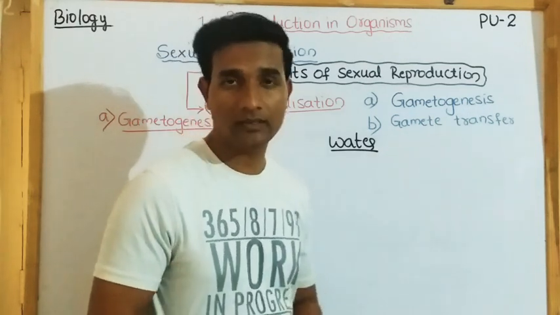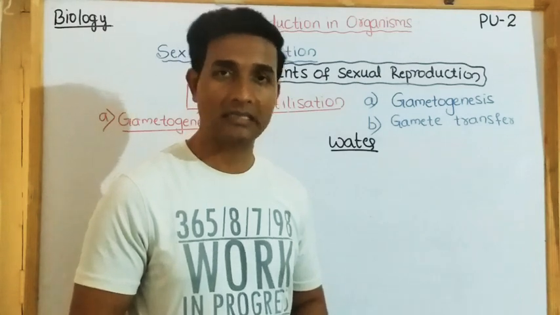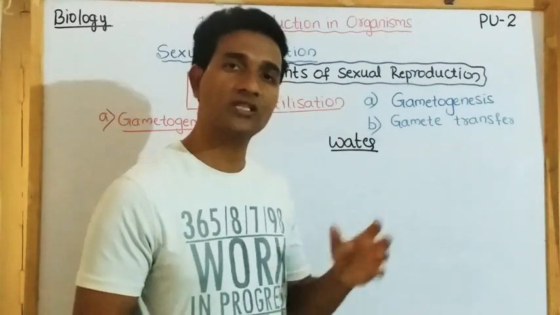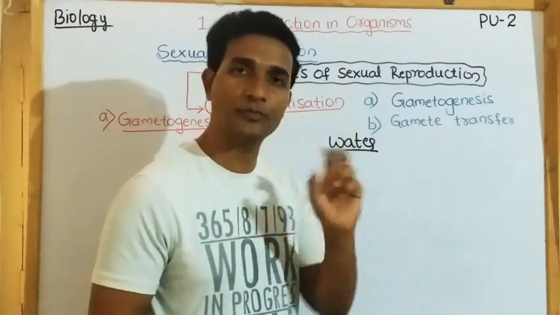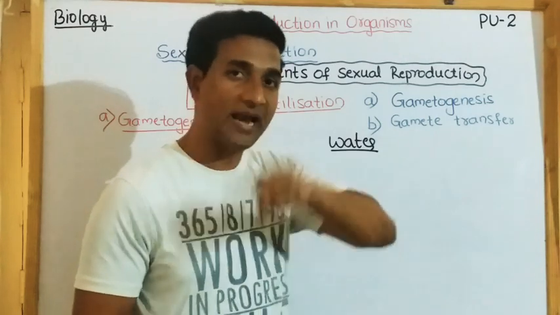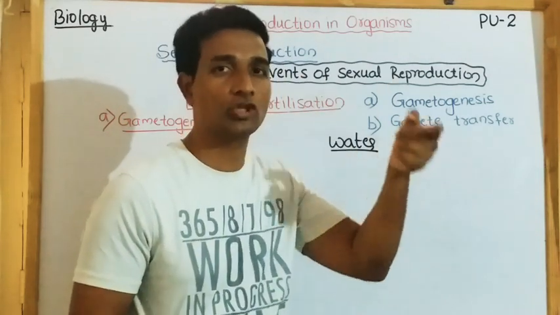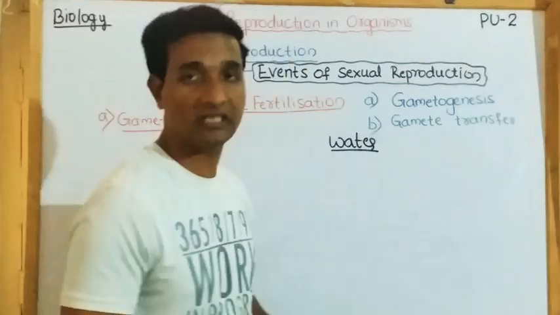And in plants we have male gametes produced as pollen grains in the stamen, and female gametes which are produced in the ovary, where the egg is present in the ovule. There is a process called pollination. By pollination the male gametes reach the female gamete, and thus pollination and fertilization take place.